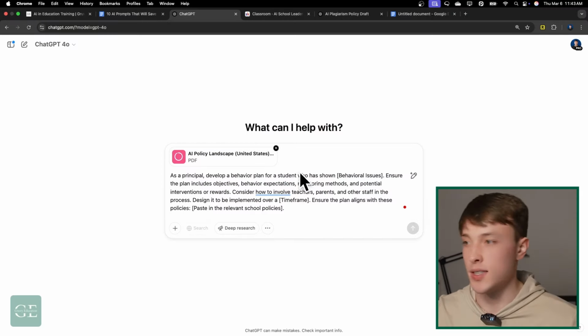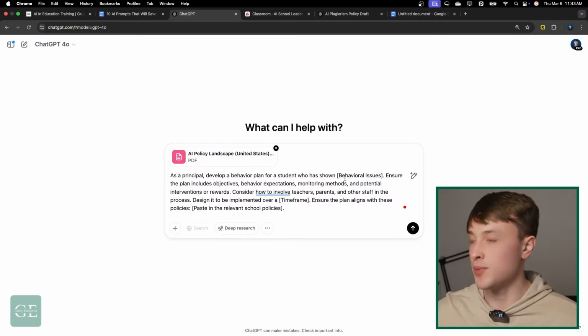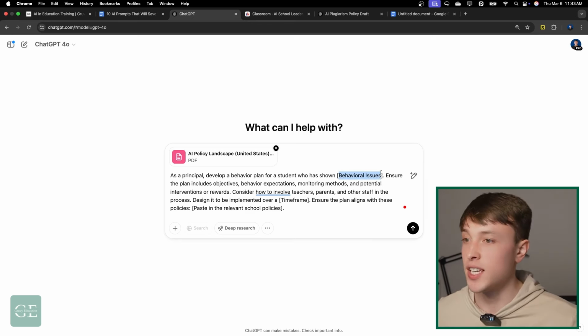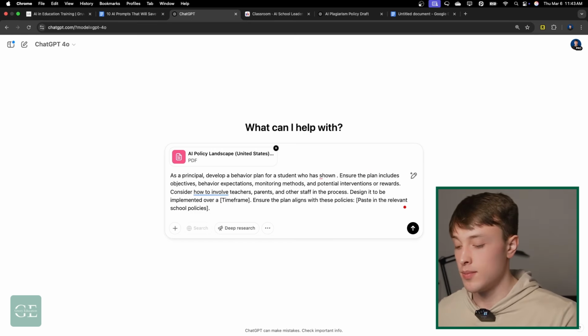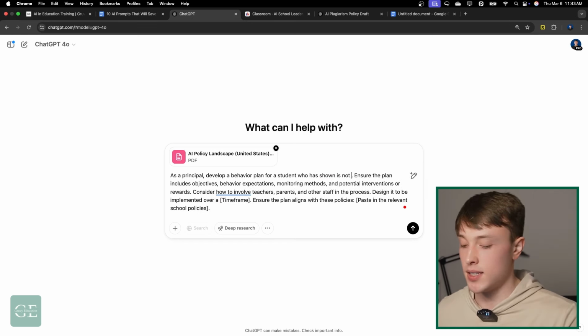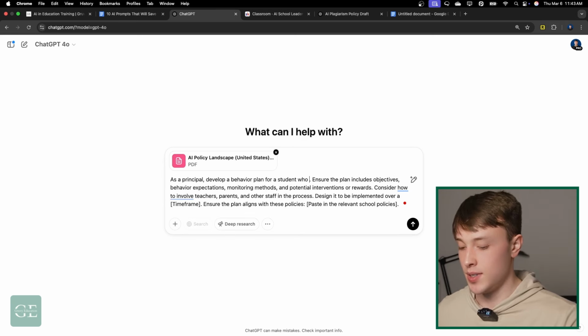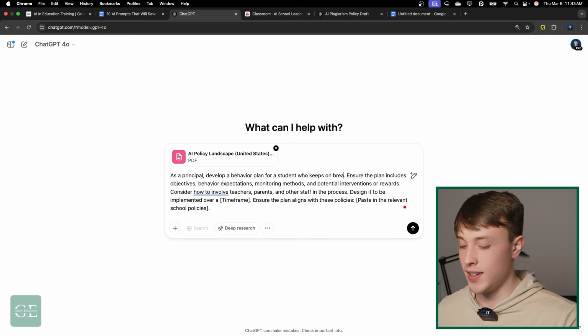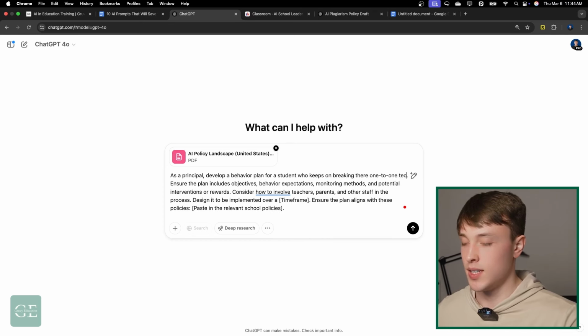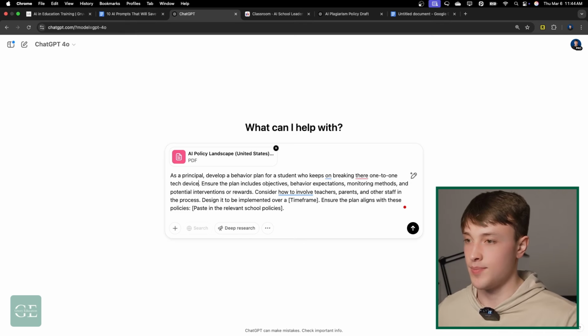So act like this is my policy that I need ChatGPT to have. I can just say the student, let's say, is a student who keeps on breaking their 1-to-1 tech device.